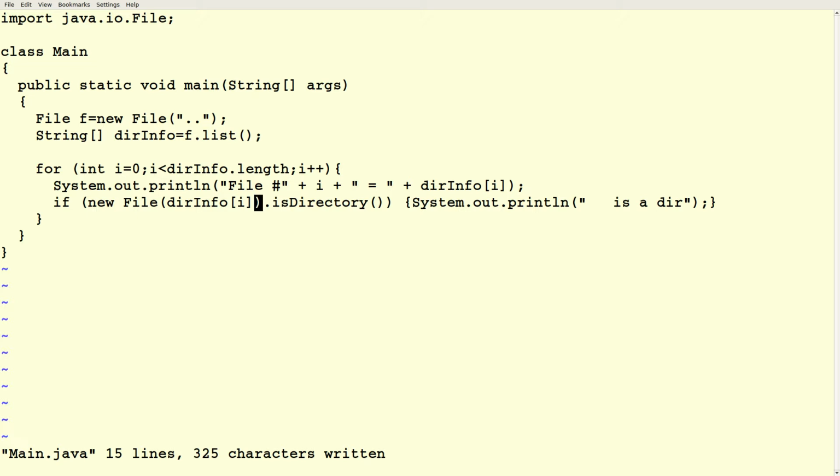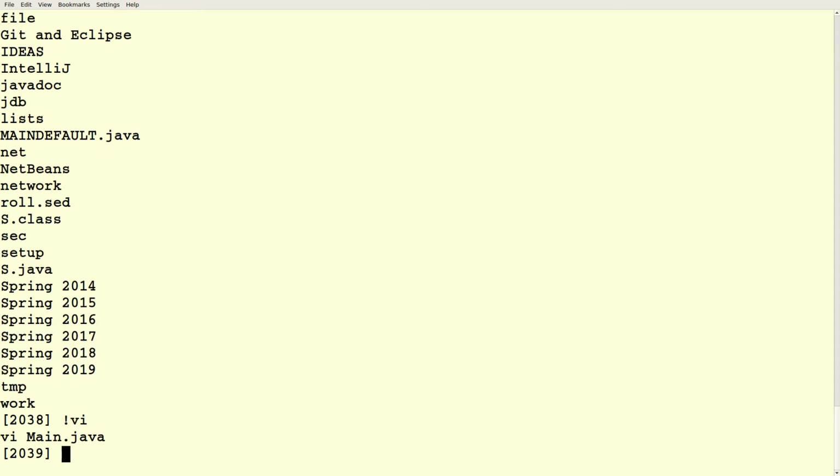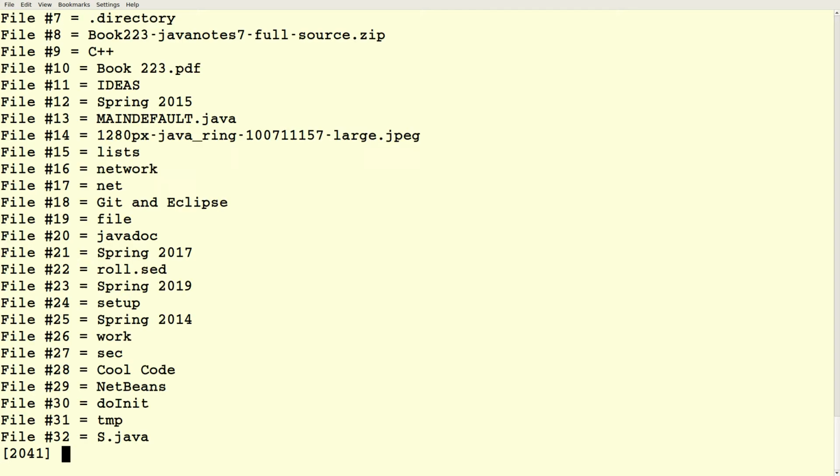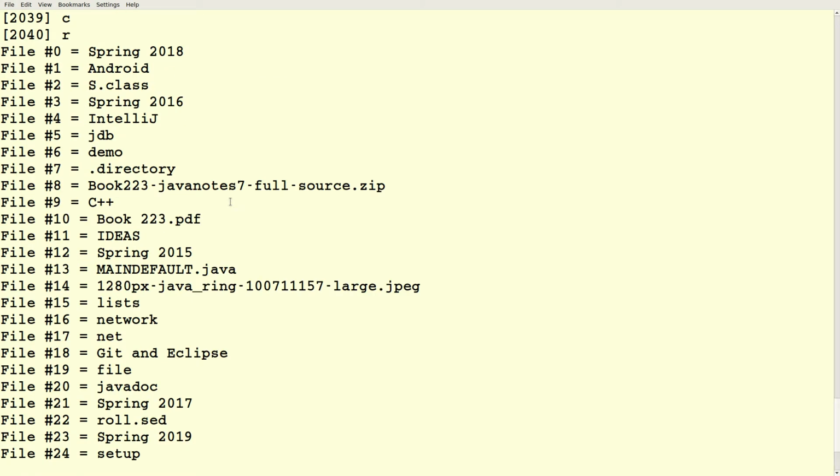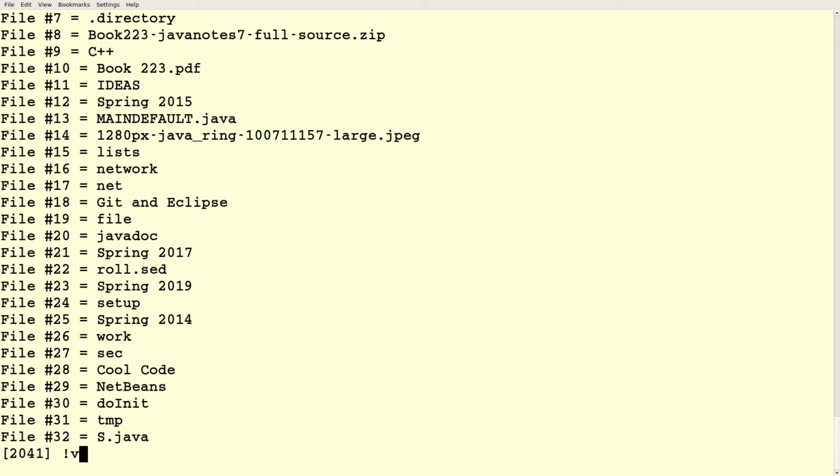So we'll say new File of that string, and that file should have an isDirectory method. And we can call that, and if that returns true, we'll print out a message that says is a directory. That didn't work. Just imagine that it worked.